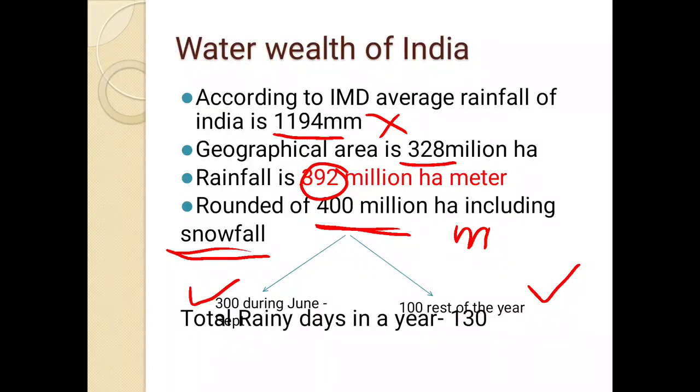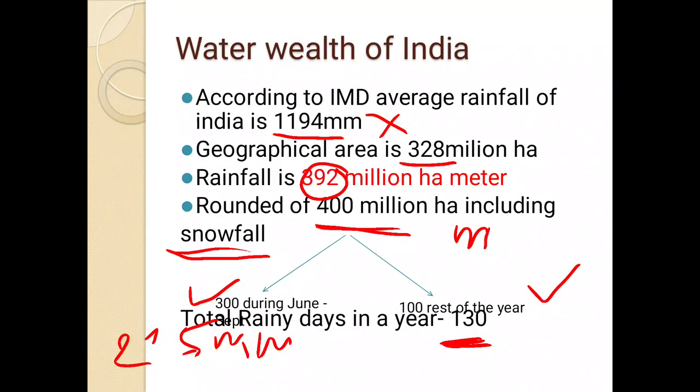Total rainy days in India in a year is approximately 130 rainy days. Rainy day means a day when the rainfall is greater than 2.5 millimeter, that is called a rainy day.